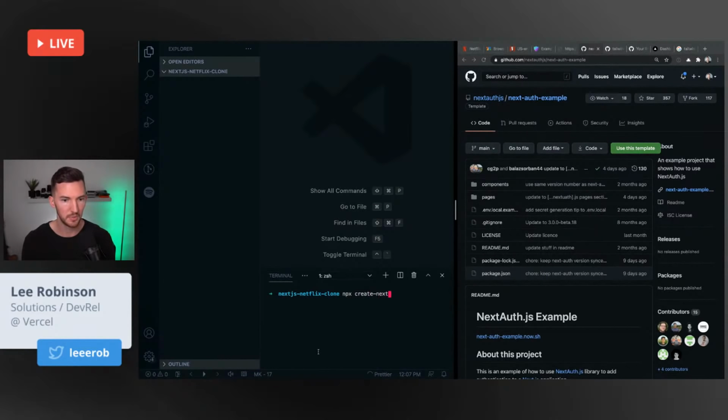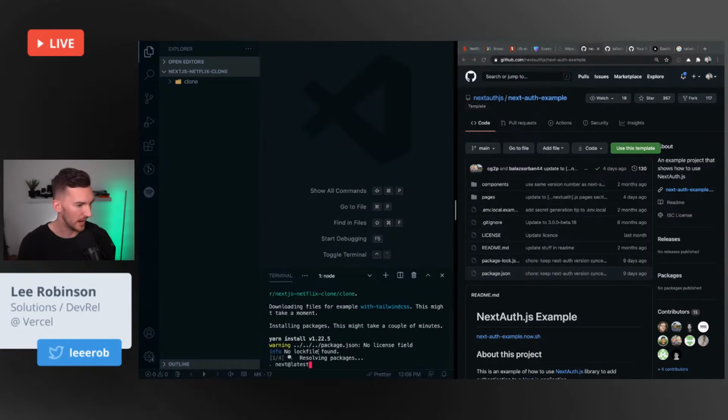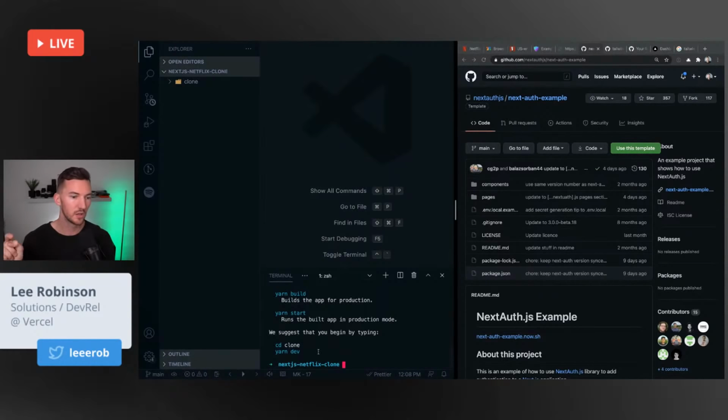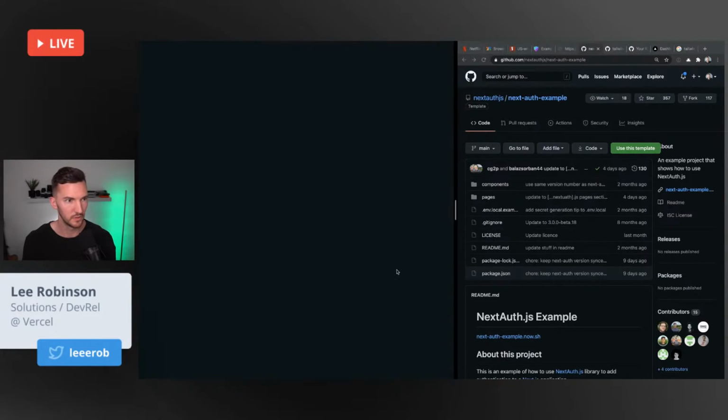npx create next app. We're going to do -e for an example, and we'll do with Tailwind CSS. And then we're going to call this something. I'm already in this Next.js Netflix clone directory, but I'm pretty sure this will make a new directory, so I'll just say clone. What this is going to do is go out to the Next.js GitHub, fetch the Tailwind CSS example, clone it, and then set up all the dependencies and basically bootstrap your application. So now I actually want to reopen this with this new folder.